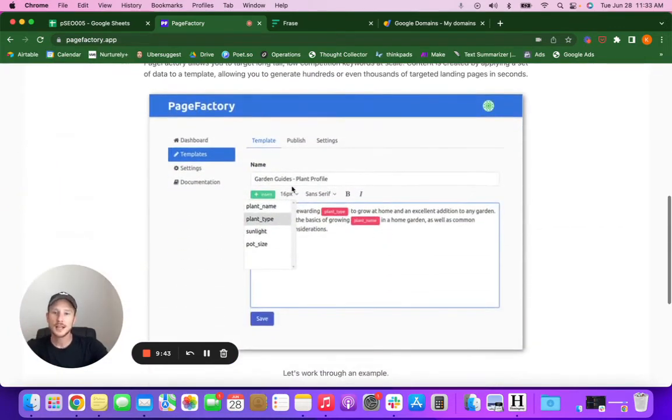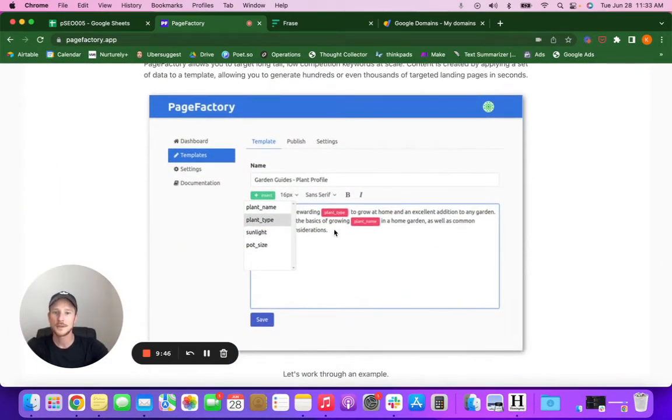But it's really exciting, and she has this way to build these templates and change out their merge tags as well. But you're creating it on the fly. It's going to have integrations and be able to create these much faster than using Google Docs and setting up your Zapier and all your automations that way. Page Factory is going to make this super easy. So it's going to be really, really exciting.